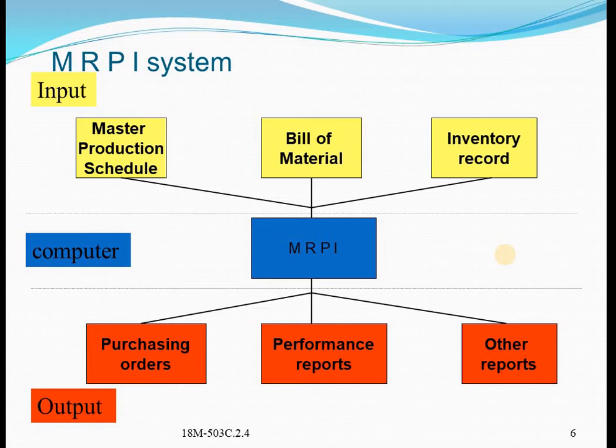And why is MRP important? MRP is one of the most widely used systems for harnessing computer power to automate the manufacturing process. MRP is considered a push production planning system.